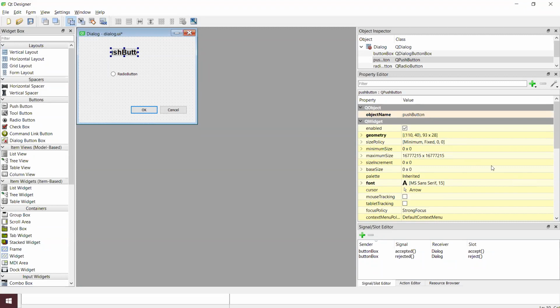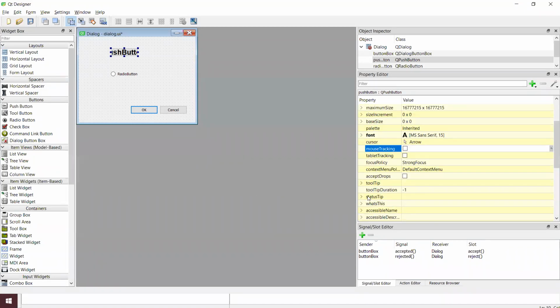If suppose you wanted to do the mouse tracking and those kind of events, that can be done over there. If suppose you wanted to add a status tip, for example, whenever you go over here, it will show something, a hovering kind of thing. If you put a cursor or mouse pointer over there, it will say what is the use of it, like a tooltip. All those information can be added over here.